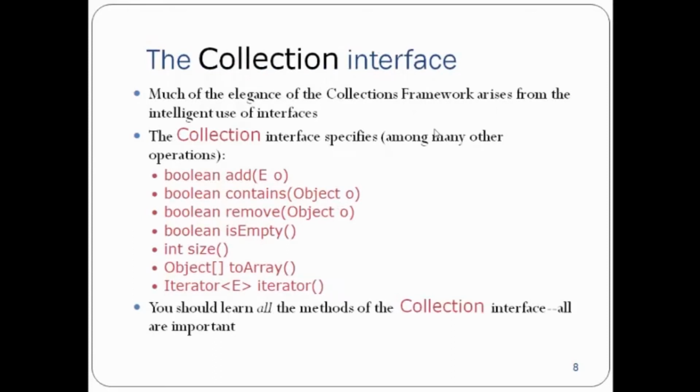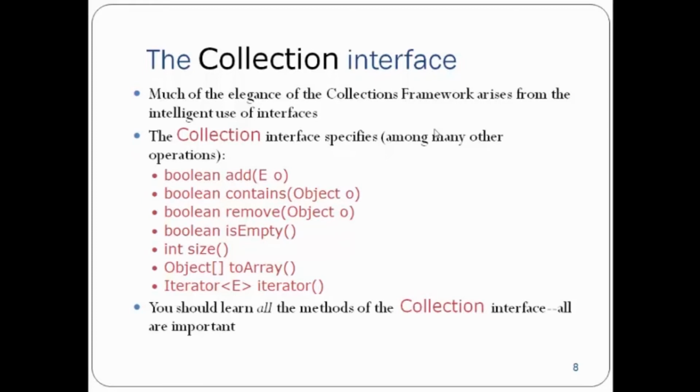Much of the elegance of the collection framework arises from the intelligent use of interfaces. The Collection interface specifies, among many other operations, some that we see here. The first one is boolean add, and the E that you are seeing over here is element. Element can be anything, either a primitive type or an object type. So yes, you can add anything to your collection by applying the add method. It returns a boolean: true if it is added, and false if it is not added.